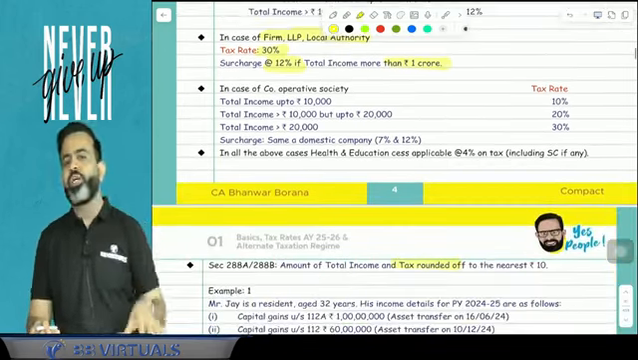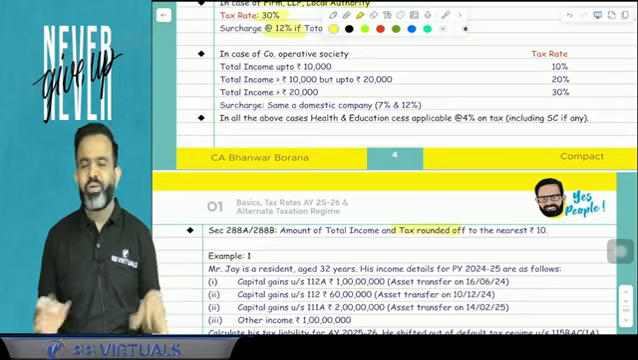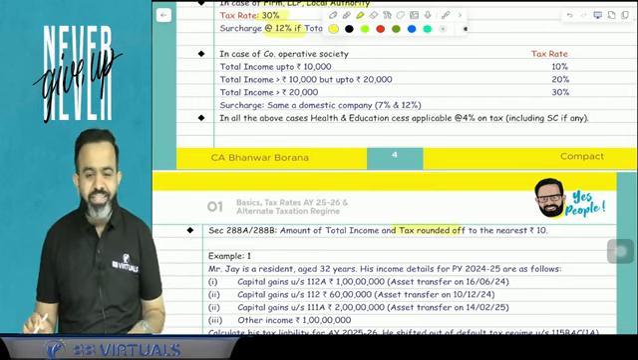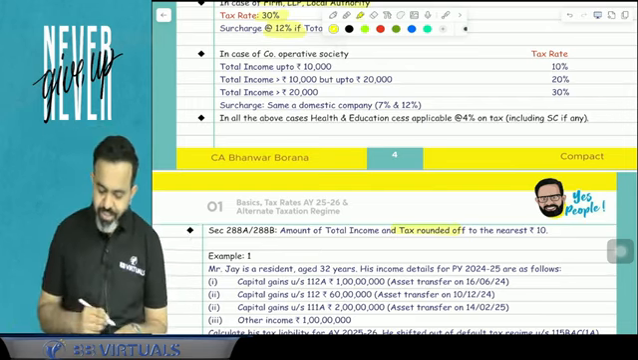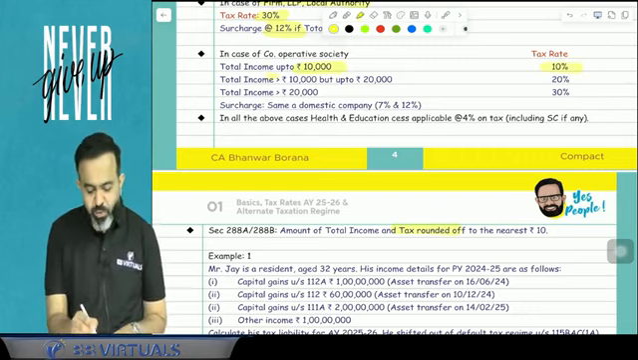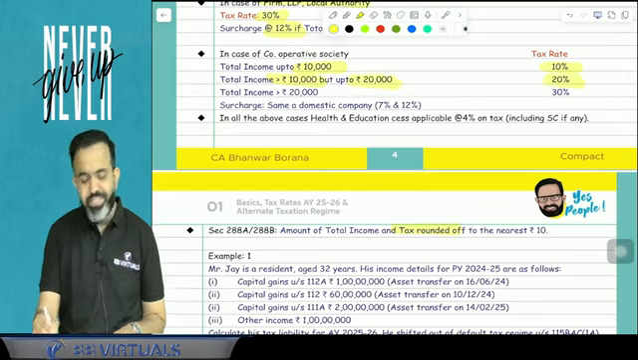Now in case of the cooperative society, your tax rate is a slab rate. A very small slab rate. In case of cooperative society, if your total income is up to 10,000, then the slab tax rate is 10%. If it is more than 10,000 up to 20,000, then the tax rate is 20%.